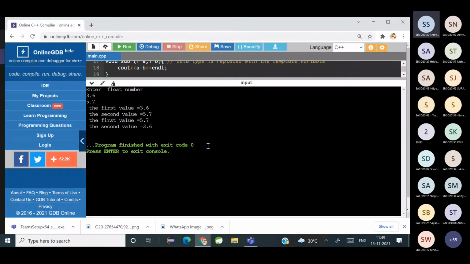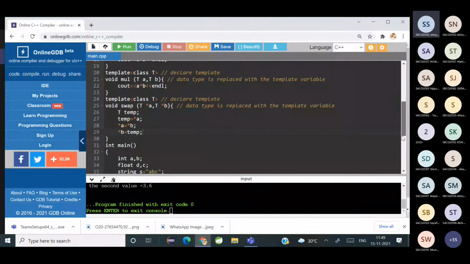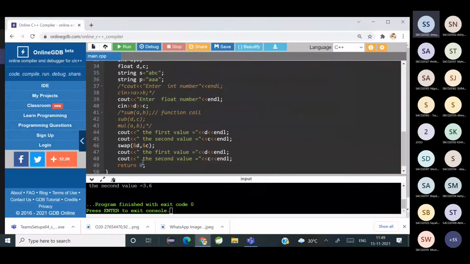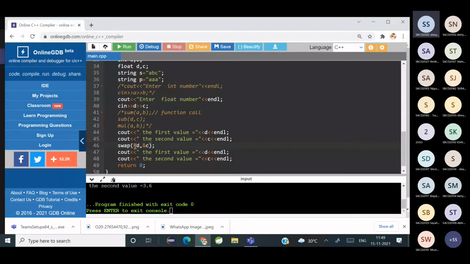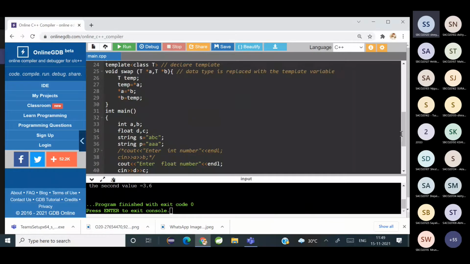Got it? First I sent 3.6 and 5.7. Then the first value became 5.7 and 3.6. So how did I do it? Here I sent the address, and actually it should work for the first case also, but it was showing some kind of ambiguity. So here I'm passing the address now, but when you pass the address, you have to use pointers. Clear?